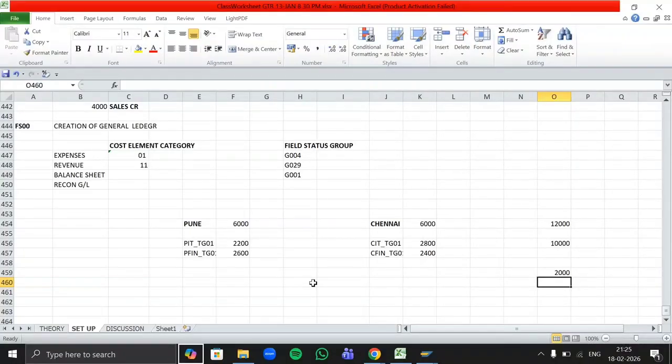Now, if you want to calculate how much profit is earned by the Pune branch and how much is earned by the Chennai branch, then do let me know what the profit is over there.